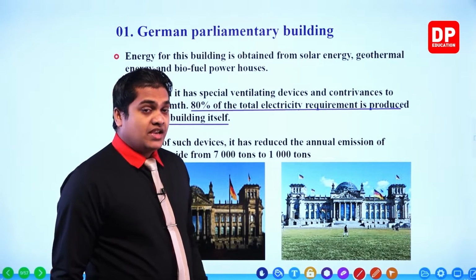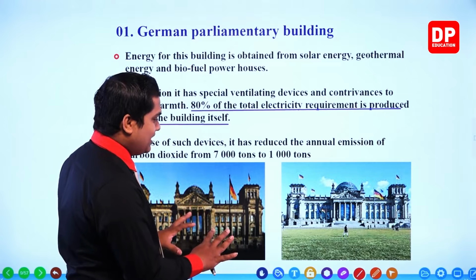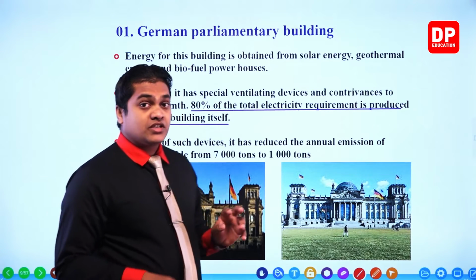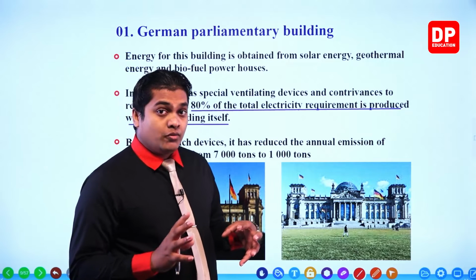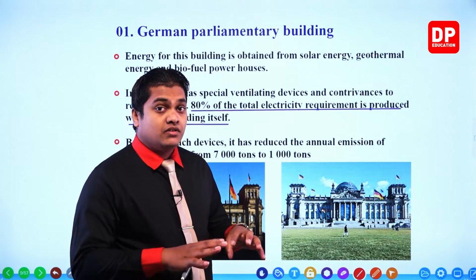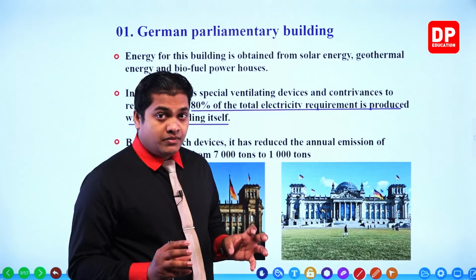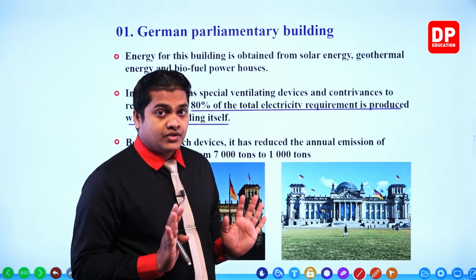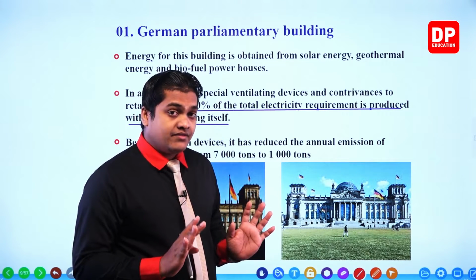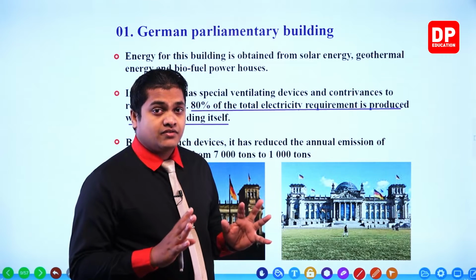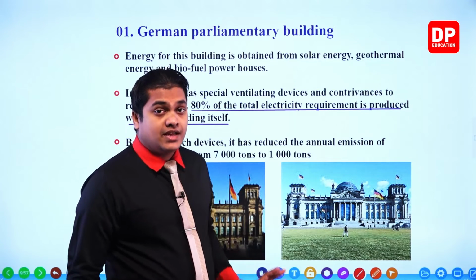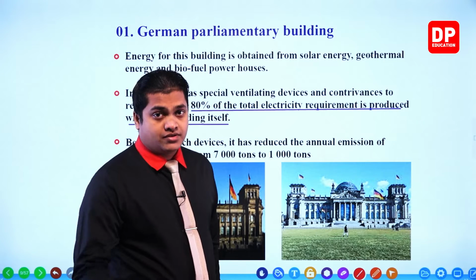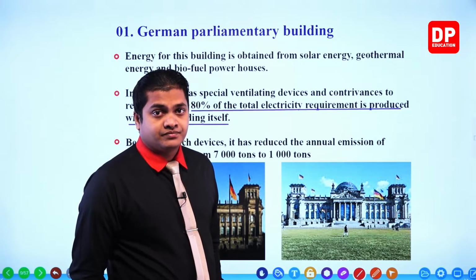So imagine if one building can emit 7,000 tons, how many tons are going to be emitted by the rest of our buildings? This is just one building, no? There are different kinds of buildings even larger than this, and those are going to emit millions of tons per year.